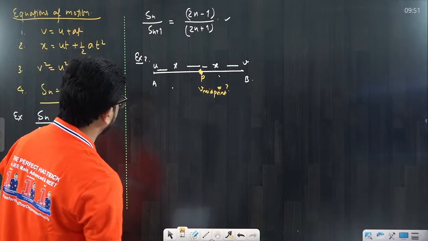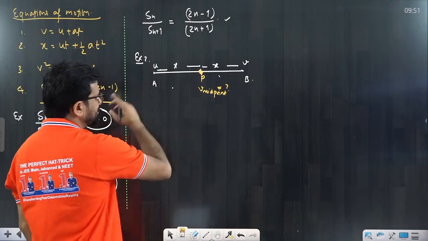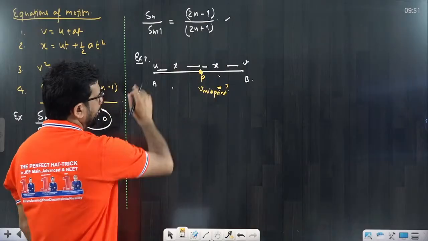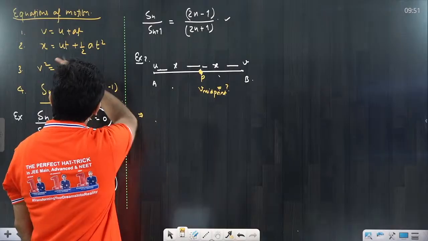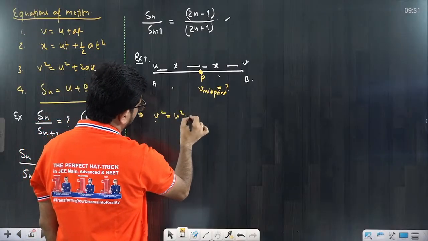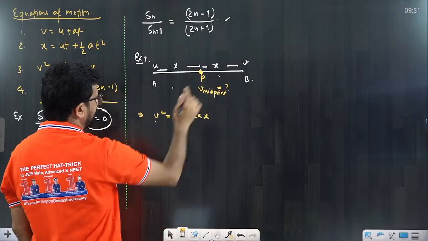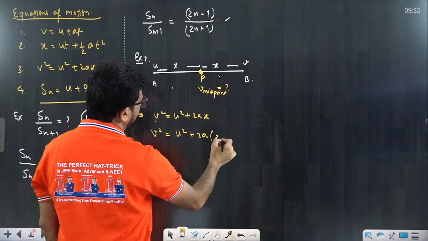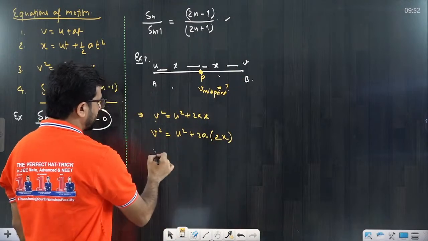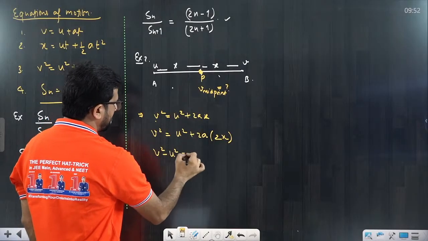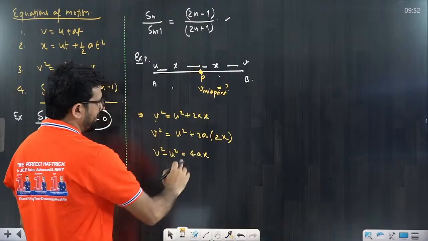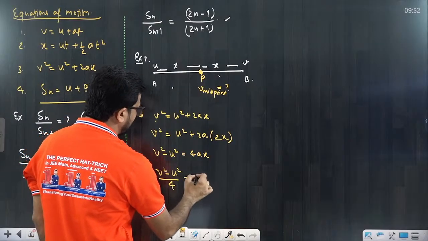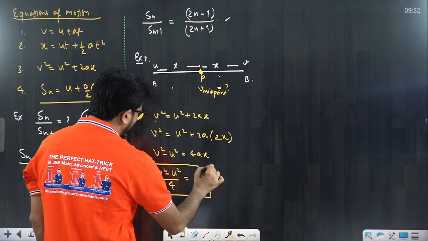So how to calculate this? Midpoint velocity is very simple. First you have to calculate the acceleration, and from that acceleration I can find the midpoint velocity. So you will apply the third equation 2 times. You will say v square is equal to u square plus 2ax. This is the third equation. Final velocity is v, initial is u, so v square equals u square plus 2a, and this total distance was 2x. Clear? So from here, v square minus u square is equal to 4ax. So if I ask you the ax value, you can say v square minus u square divided by 4 is equal to a into x. So wherever required I can put it.